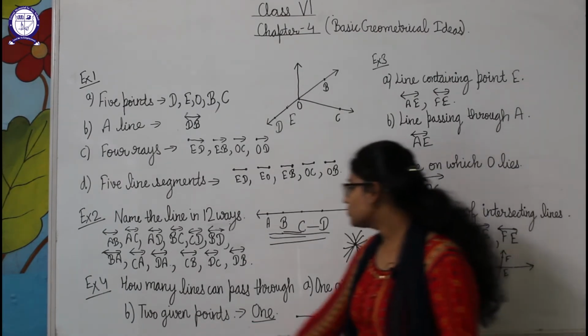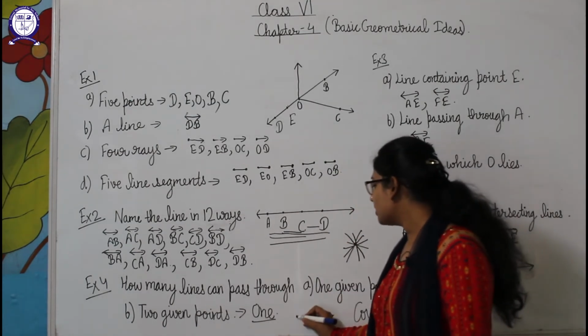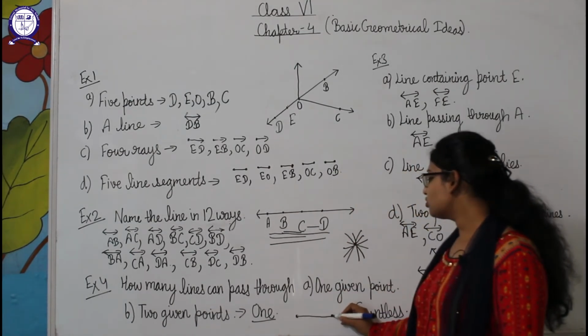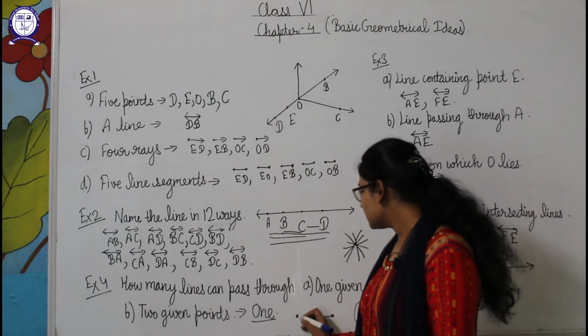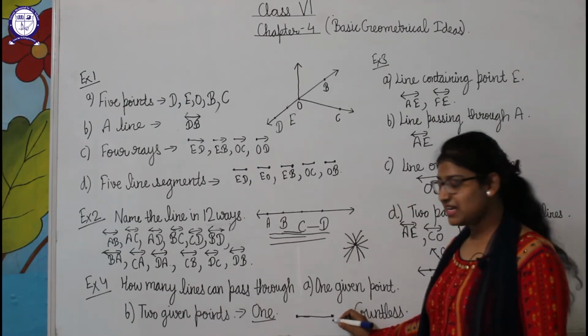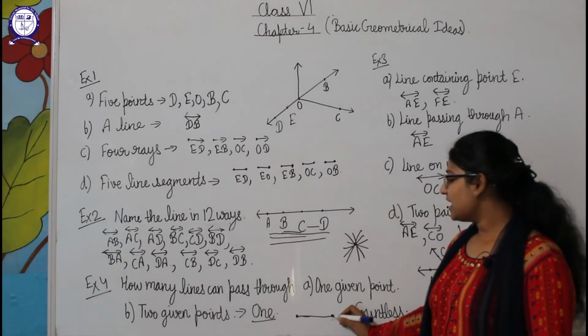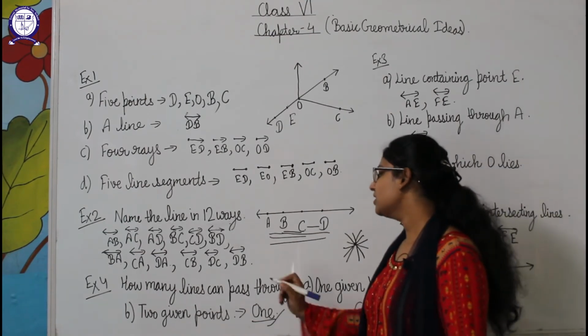Now suppose two points are given to you. This is point 1 and this is point 2. These 2 points are given to you. So how many lines can you make? This one line, because by joining 2 points we get only one line. Can you make any other line? No. So from 2 points only one line can be drawn.